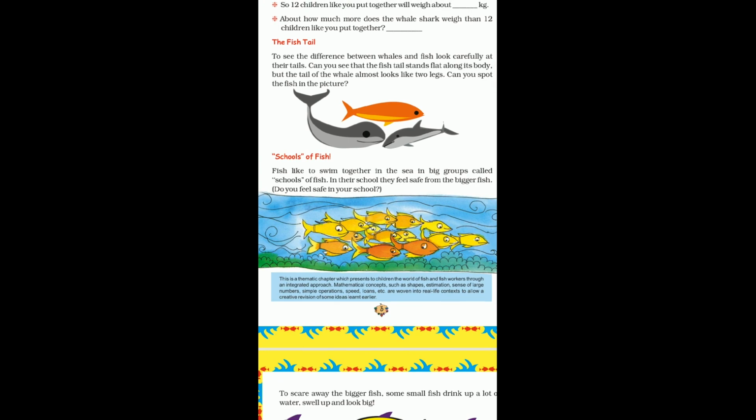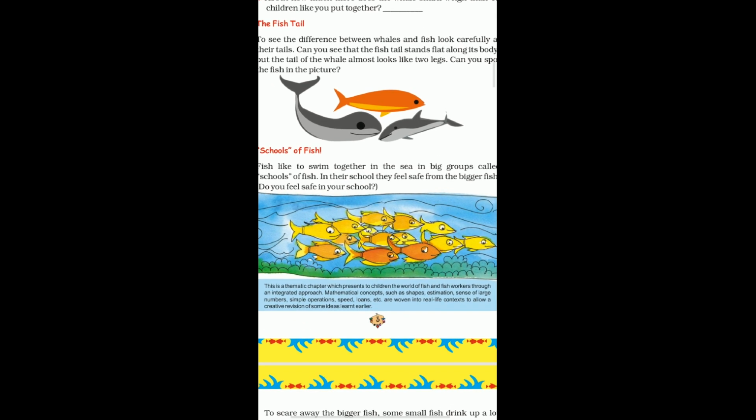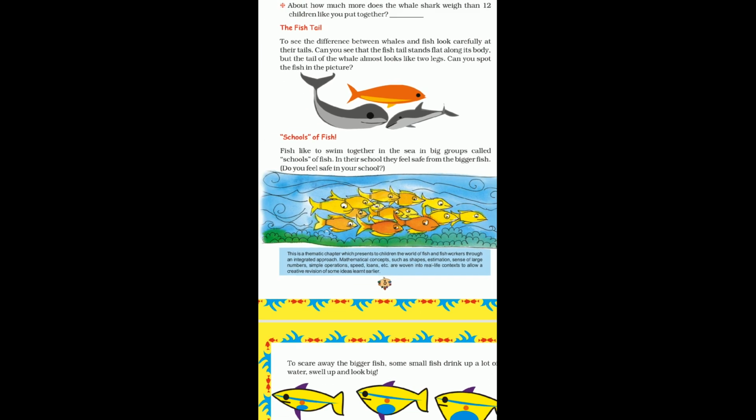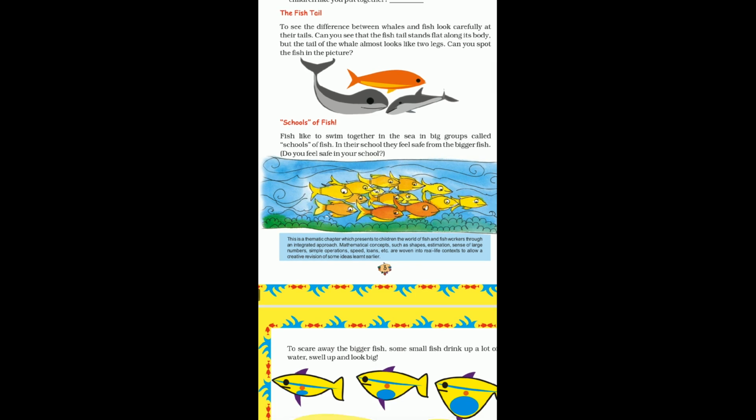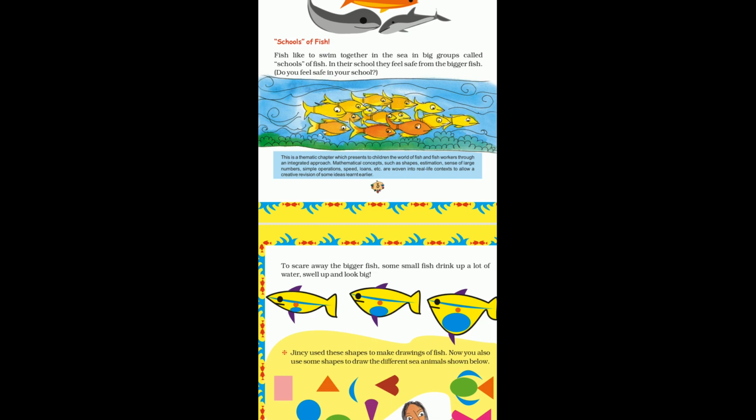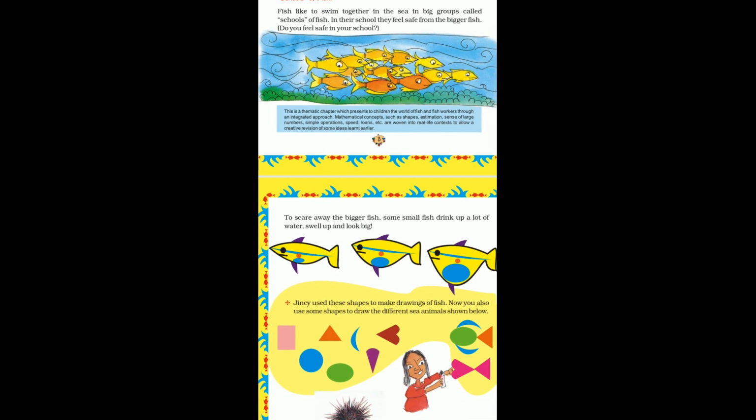Now, as you can see, so many small fish are swimming together in a group, and we can say it is a school of fish. And they are all of the same size. Like you love to play together with children of your same age group, you don't love to play with the older ones or the very younger ones, you just want to play with your own group. Similarly, the smaller fish always want to stay together,